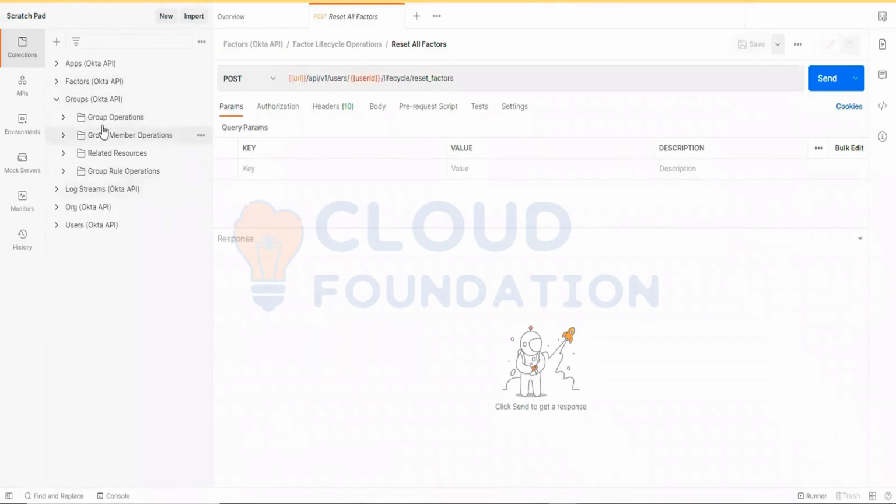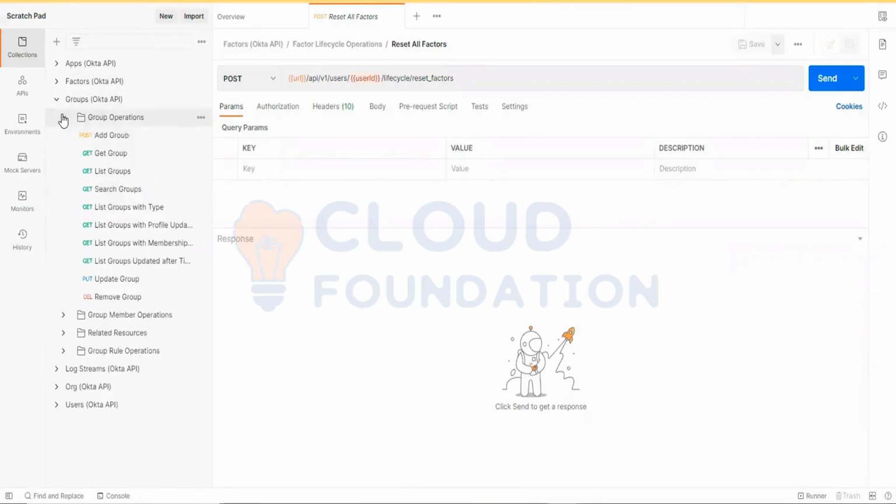For group, we have different operations like group operations, which is creating a group, getting the list of groups, adding a user to the group, those things. And group membership operations will give you an in-detail view of what the membership of that group has. If you want to add a user to the group membership, you can do it. If you want to remove a group membership, you can do it like this.